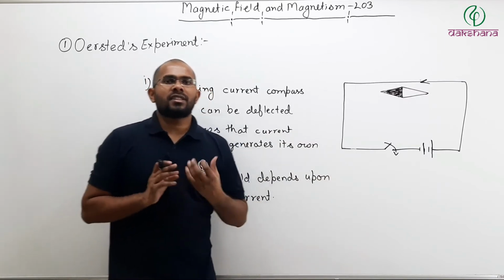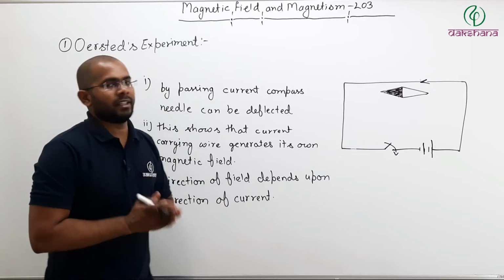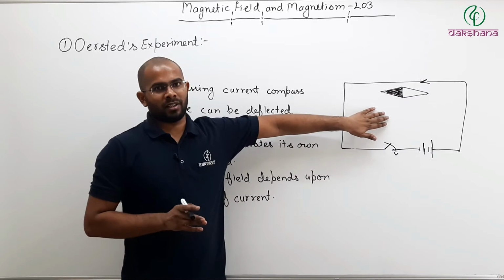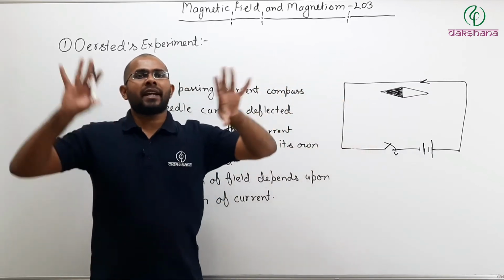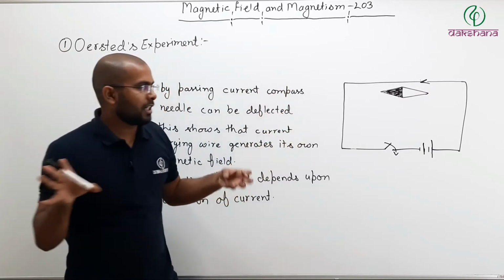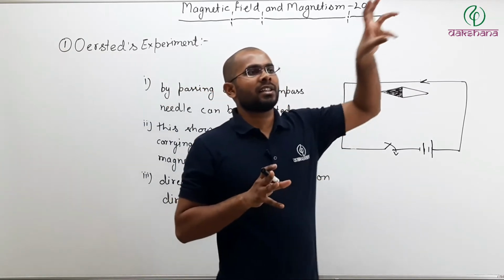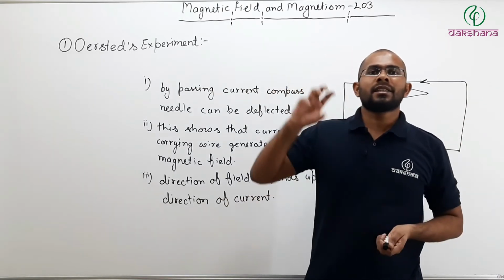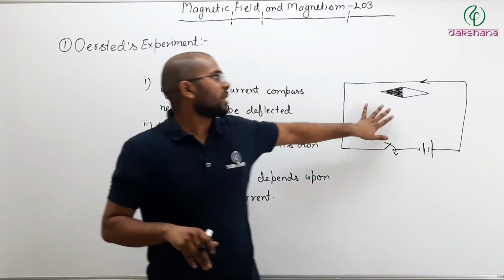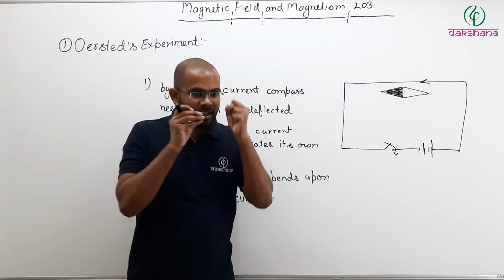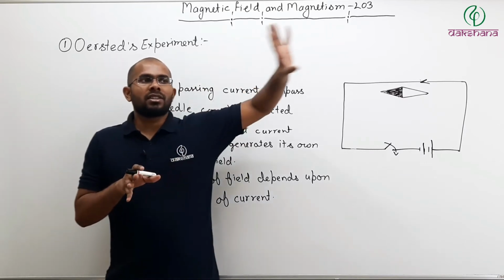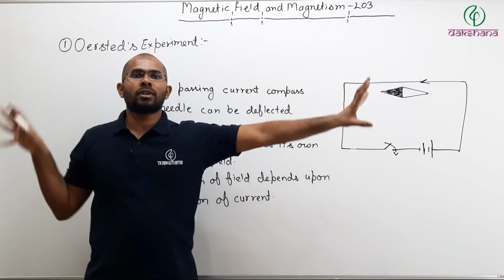What Oersted's experiment did is, before this experiment, electricity and magnetism were considered different phenomena. It was considered that electricity is a different thing, magnetism is a different thing. By this experiment, Oersted established that no, electricity and magnetism are not two different things.